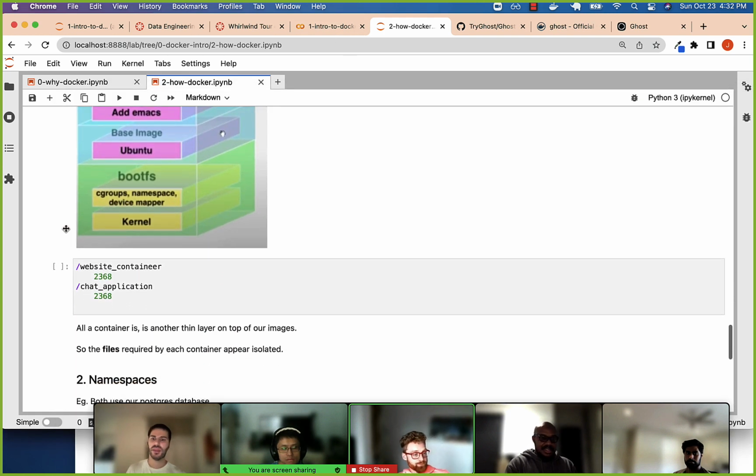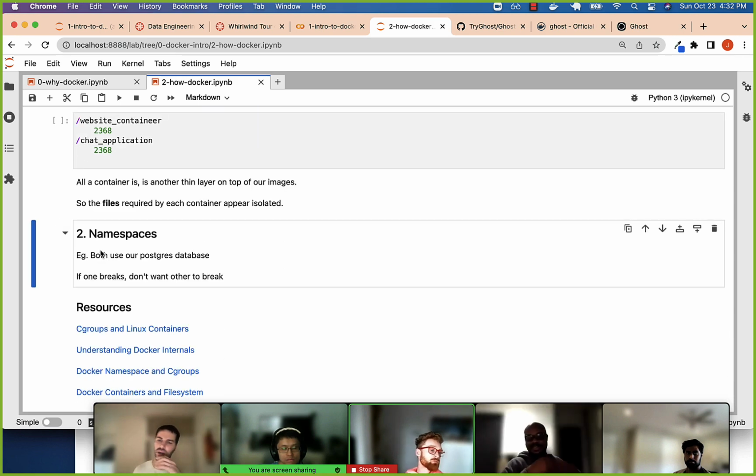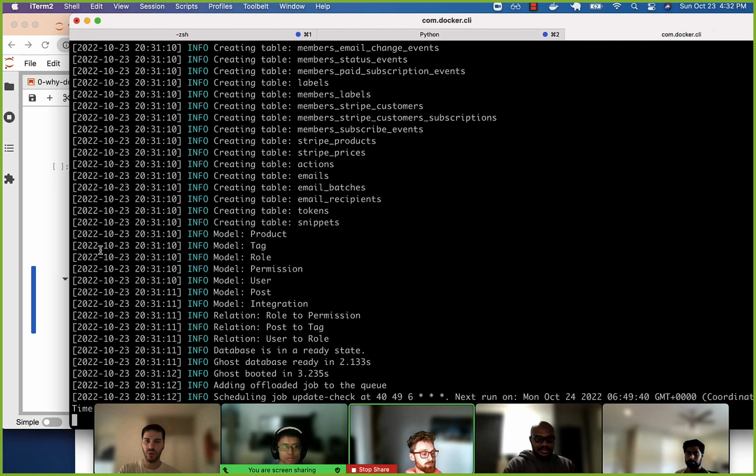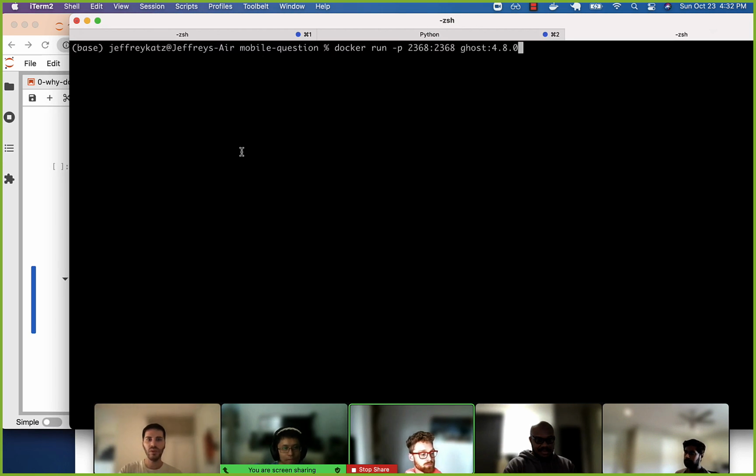Then the last thing is that Docker also takes advantage of namespaces. When we boot up Ghost, we're using port 2368. What if the chat application also uses port 2368? It would break. We only have one of those locations on our computer.